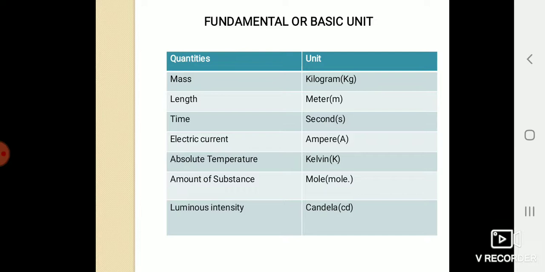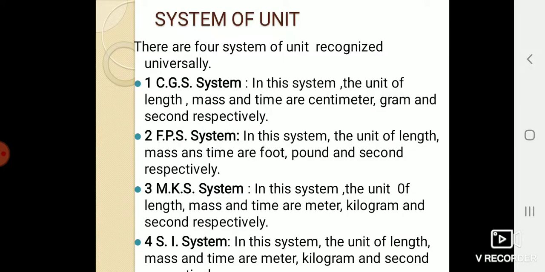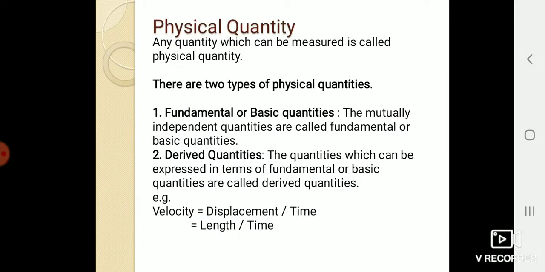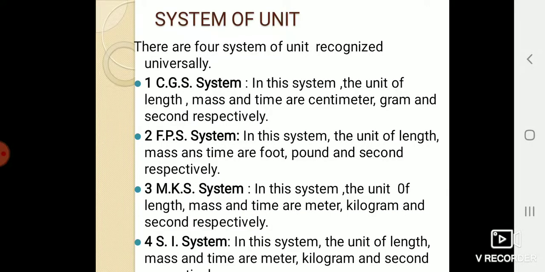Now, system of unit. There are four systems of unit recognized universally. First one is CGS system, second one is FPS system, third one is MKS system, and last one is SI system. In CGS system, the units of length, mass and time are centimeter, gram and second respectively.